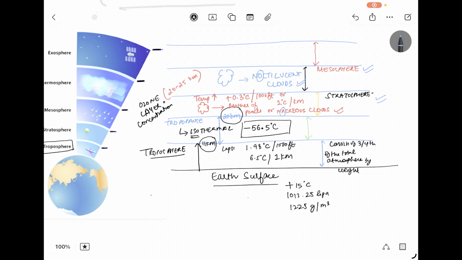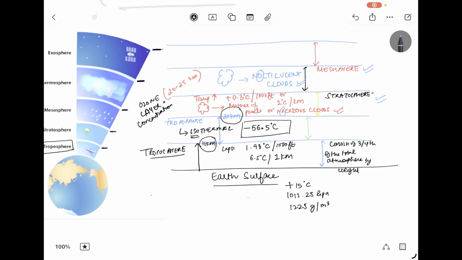Basically, the very important thing to know is that in the atmosphere, the troposphere consists of 3/4 of the total atmosphere by weight. It goes up to 11 kilometers, where the lapse rate is 1.98 degrees Celsius per 1000 feet. After that there is the tropopause, where there is a pause in temperature. It's an isothermal layer where the minimum temperature is minus 56.5 degrees Celsius, from 11 kilometers up to 20 kilometers. Then comes the stratosphere, where there is ozone layer concentration, because of which the temperature starts to rise, at 0.3 degrees Celsius per 1000 feet.